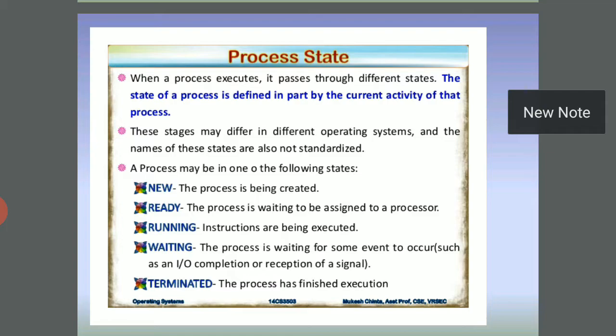New: the process is being created, that is a new one. Ready: the process is waiting to be assigned to a processor, this is called ready. Running: instructions are being executed, this is called running. Waiting: the process is waiting for some event to occur, such as input/output completion or the reception of a signal. Terminated: the process has finished execution. So the total following states are called process states.